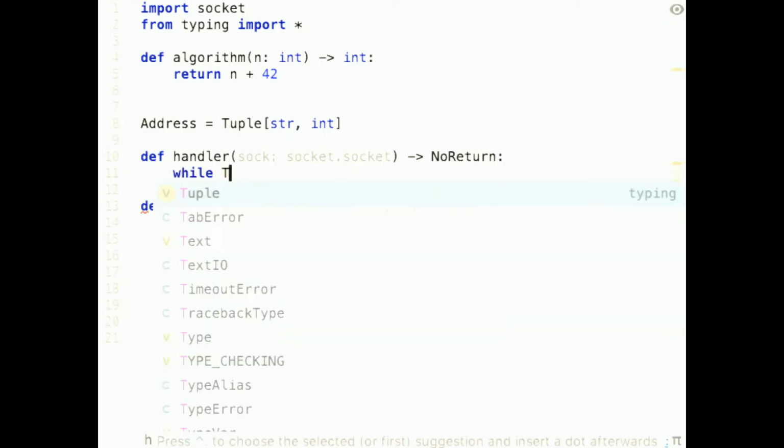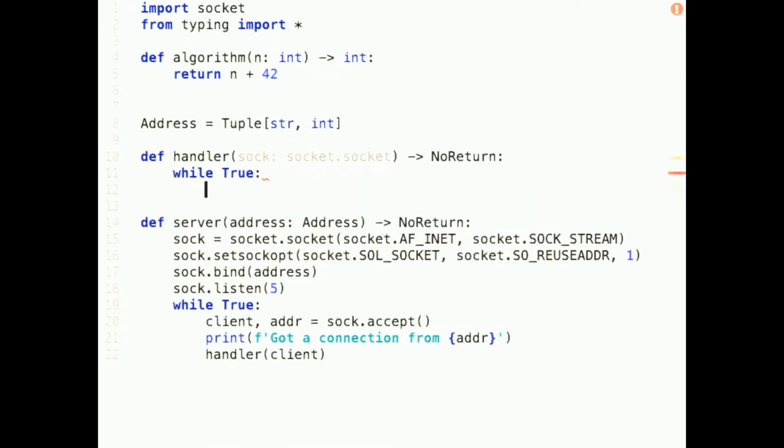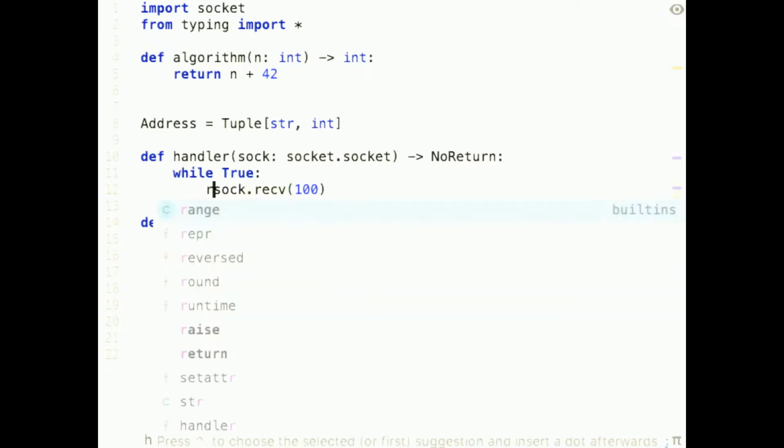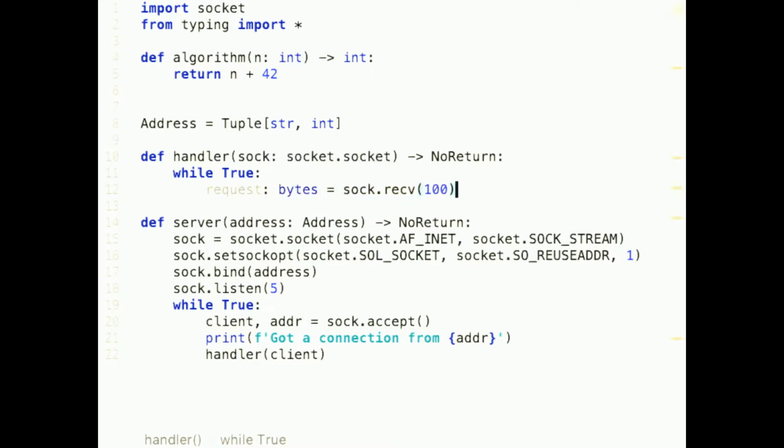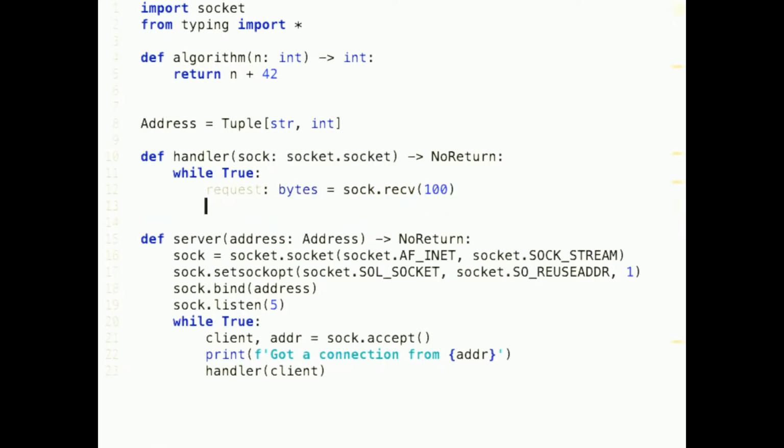So we will again do an infinite loop, and we will want to receive data from the client. The way you receive data from a client in Python sockets is you call recv on it, short for receive. And we'll say we want a maximum of 100 bytes. We're not actually going to use that much, but let's just be sure. So we call this a request, and this will be a bytes object. But our algorithm takes numbers. So a nice thing about Python bytes objects is if you send it an ASCII number and you just call int on it, it will just give you the correct number that you would expect.